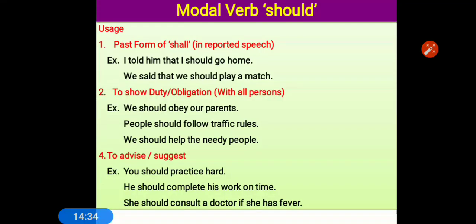I think four are enough for today's video, or if you feel that it is too much, then I'll reduce. If you feel that no, it's okay, then you can write comments tomorrow, or you can give me feedback in our group where we are clearing our doubts, that it's okay, we understood very well, then I'll make videos this way, because many modals are remaining. I have to cover all, and these are very important for writing as well as for competitive exams and your exams also for 10th or even 12th.